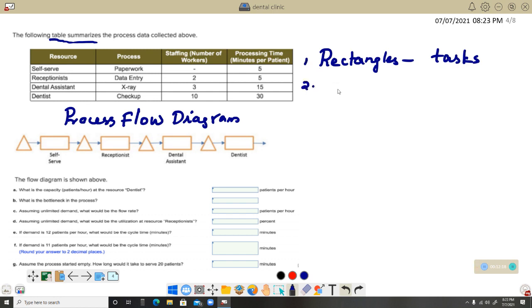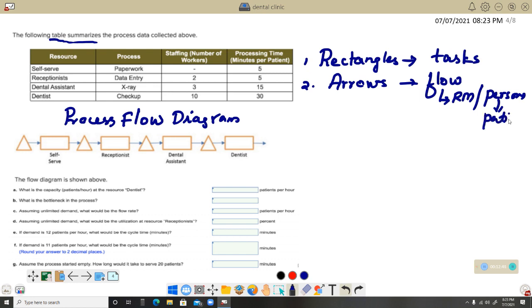Point number 2, you can see arrows. These are mainly used to represent the flow. If you ask me, what do you mean by flow? It can be the raw material as far as a production company is concerned, but being a service department, it can be persons, which means over here it is the patients. Or it can be the information also. Sometimes it can be the information.